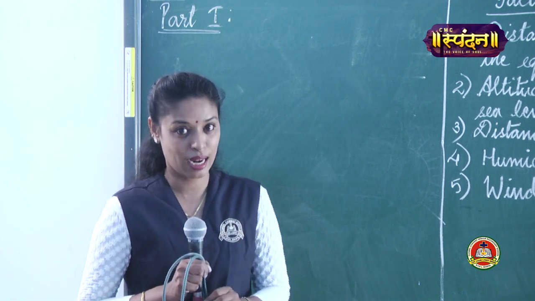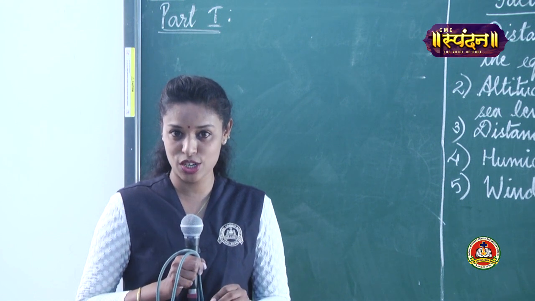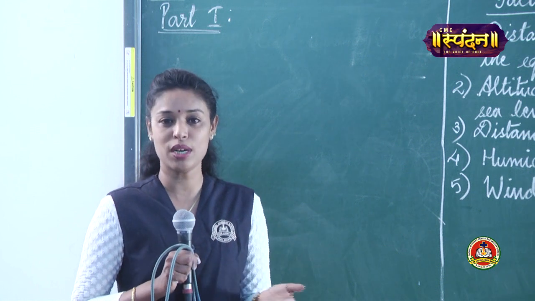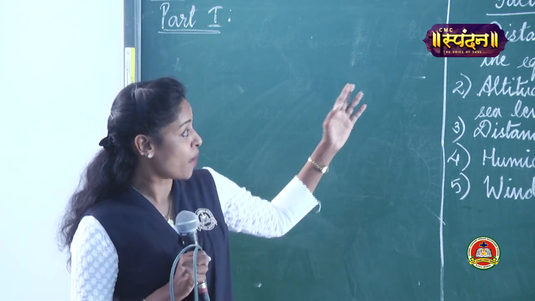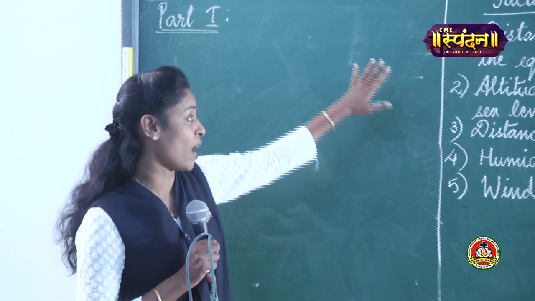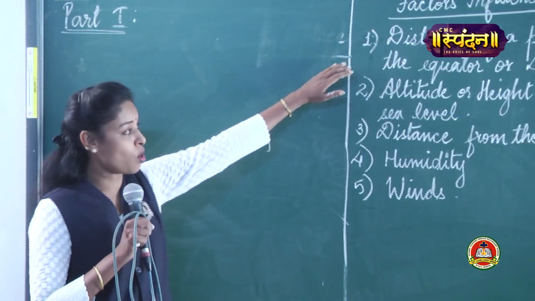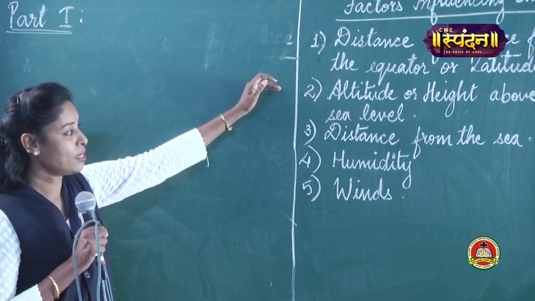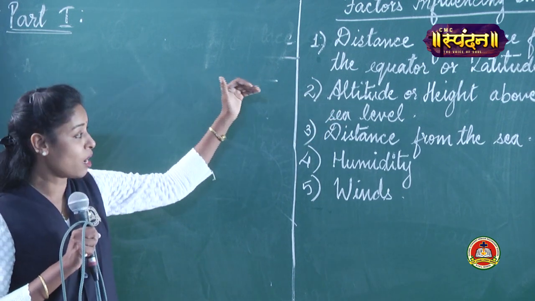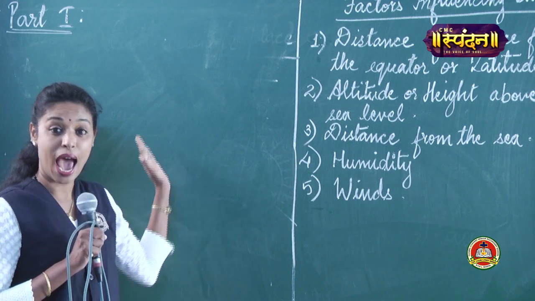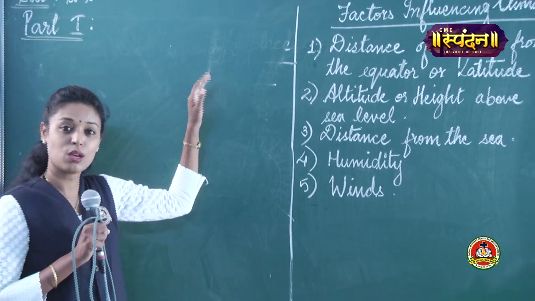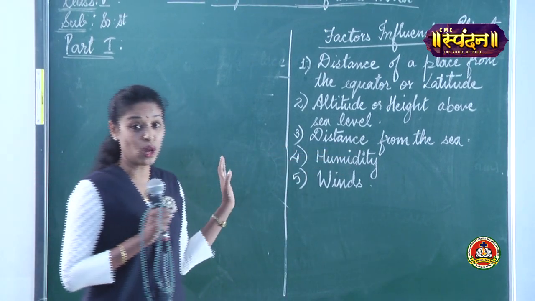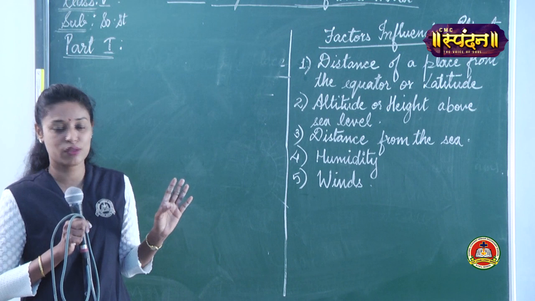Then we learnt about climate, the average weather condition of a particular place over a long period of time. Then factors influencing climate, we learned 5. The first one was distance of a place from the equator, also called latitude. Second, altitude, height above sea level. That means the higher you go, the cooler the place is. Then distance from the sea. You had learned about the land breeze and sea breeze.